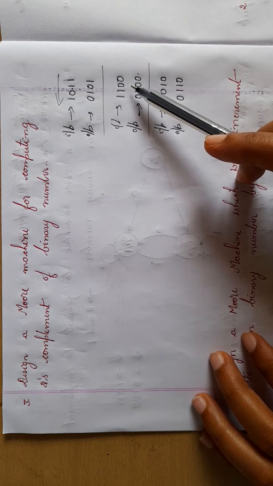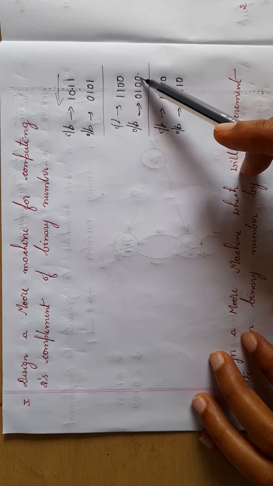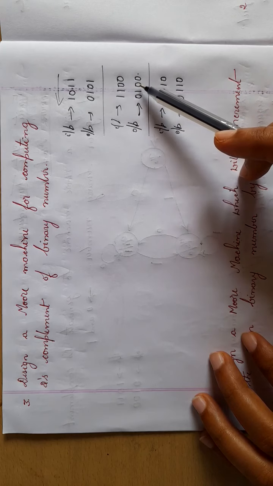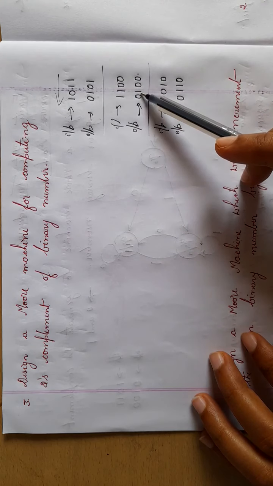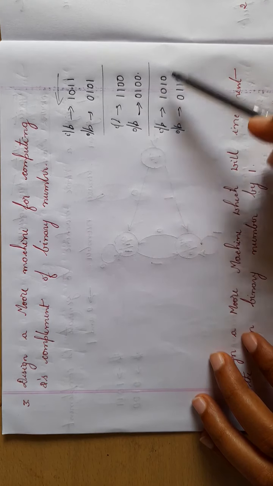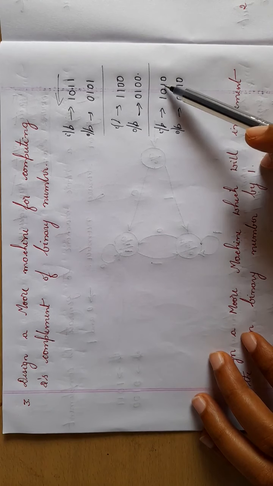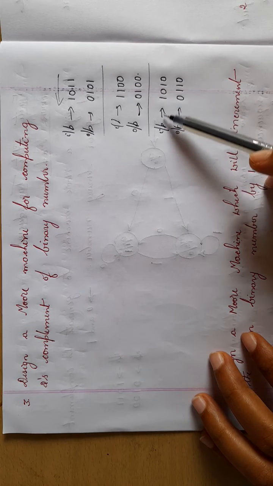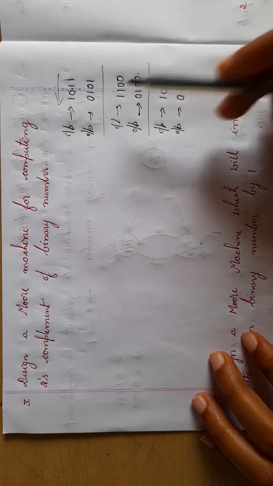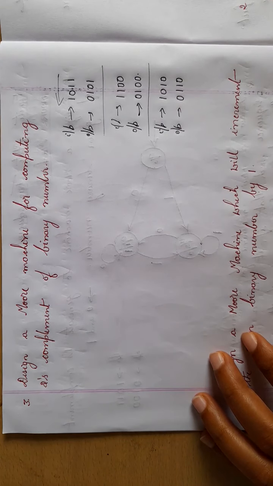So in this example you can see, for a 0 I got a 0, for 1 I got 1, then I get the complements. So 0, 0, 1, 1, then you are getting the complement of a given number. So in general, by seeing these three examples, I can tell that,